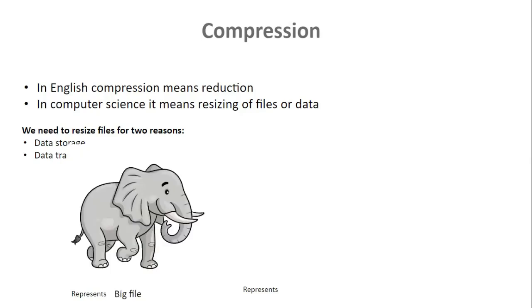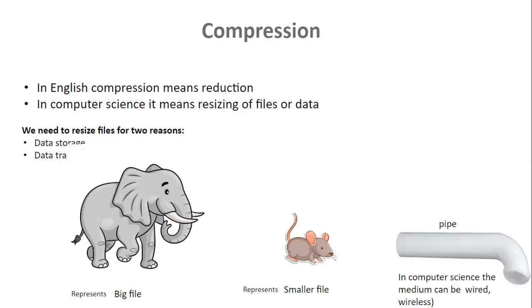So here's a very simple basic example. We have an elephant that represents a big file, and we need that elephant to be transformed into a rat, which represents a smaller file, to go through a pipe. In that case, in computer science, it represents a medium, which can be wired or wireless medium.